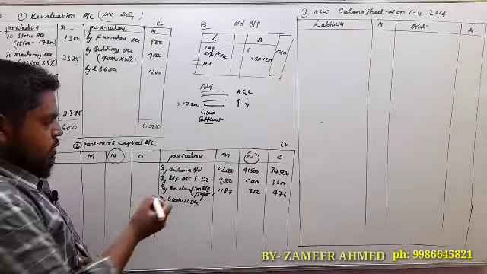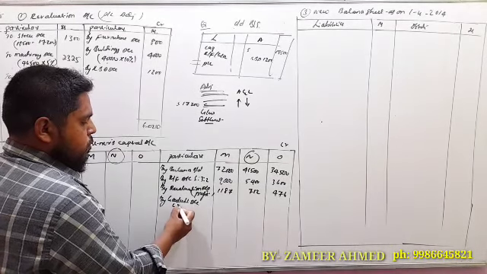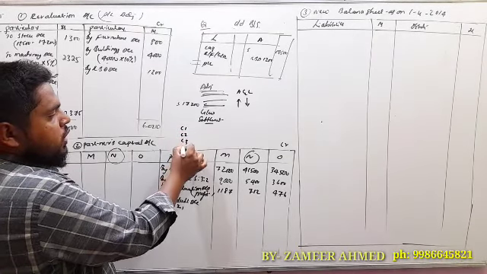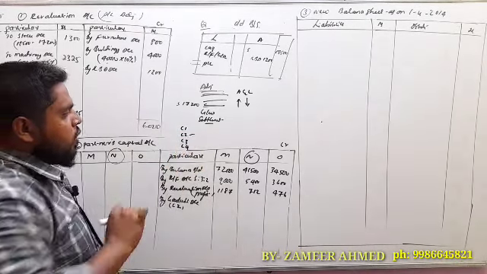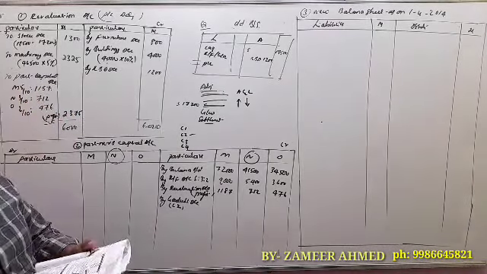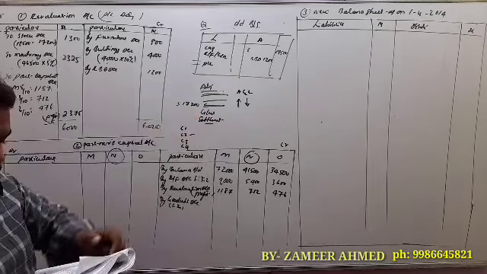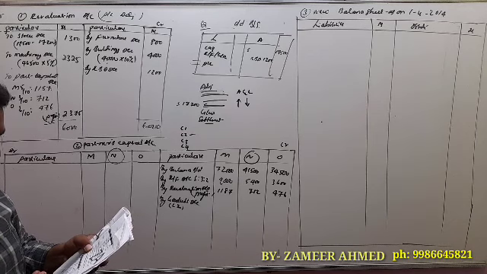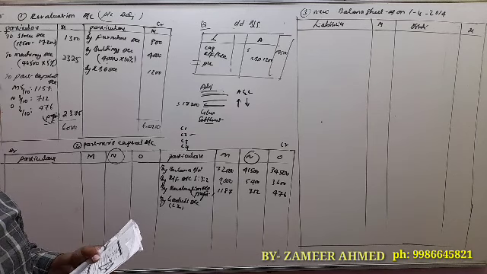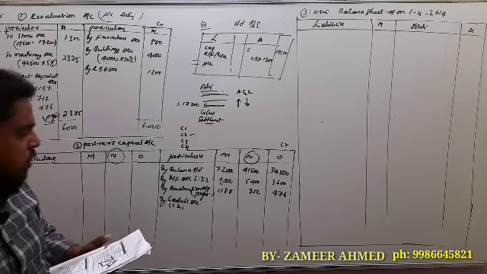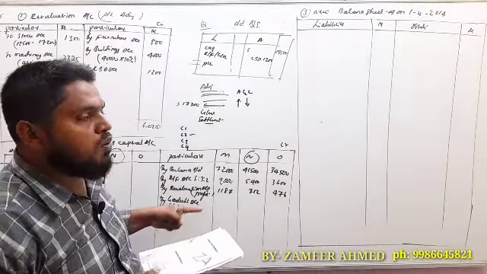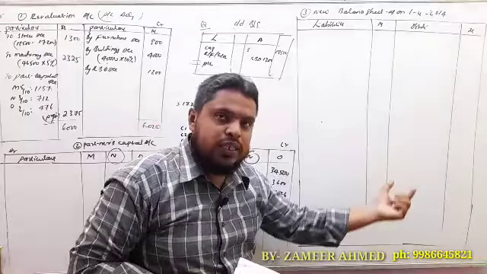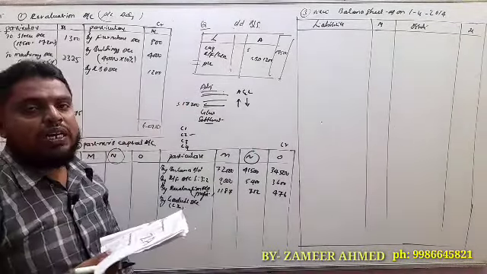So goodwill, here case 2. So case 1, case 2, case 3 and case 4. Here we are doing case 2. See the adjustment: the goodwill of the firm is raised to rupees 18,000, but it was decided not to show it in the books of accounts. That is, this goodwill amount we should not show in the books of account, so it means we should not show it in the balance sheet. If you are not showing that goodwill amount in the balance sheet, it means goodwill is written off here.